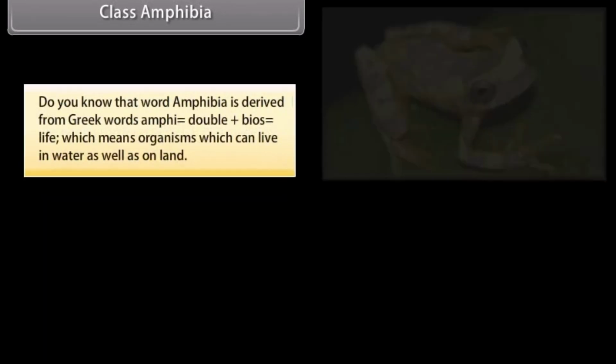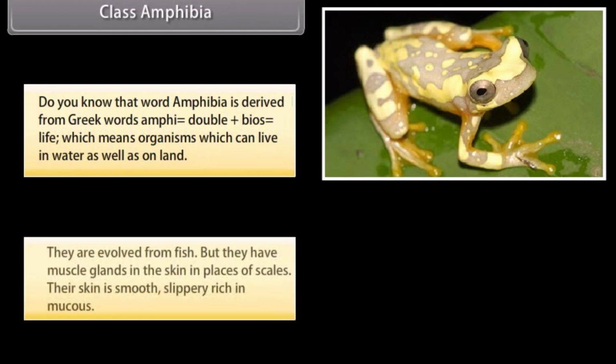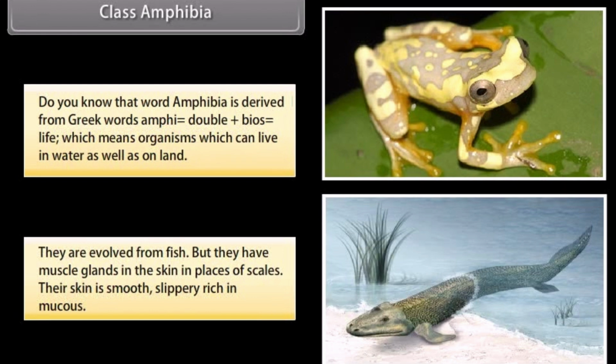Class Amphibia. Do you know that the word amphibia is derived from Greek words amphi, which is double, plus bios, which is life, which means organisms which can live in water as well as on land. They evolved from fish, but they have mucous glands in the skin in place of scales.